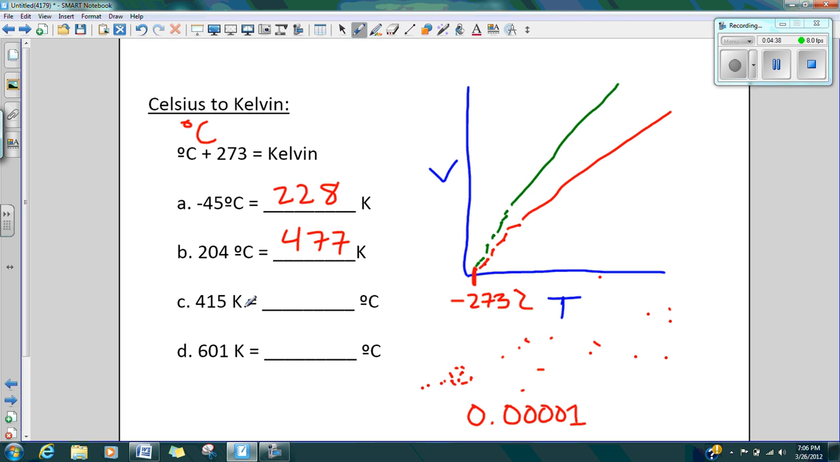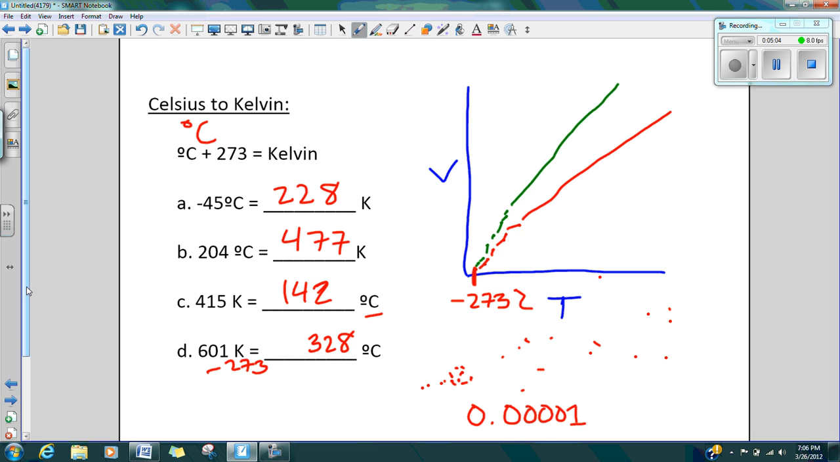If I'm going to go from Kelvin to Celsius, we are going to report all our final temperatures back in Celsius because that's what the rest of the world understands. Here, you would take 415 and subtract 273, and I should get 142 degrees Celsius. Again, subtract 273 to get from Kelvin to Celsius, and I get 328 degrees Celsius.